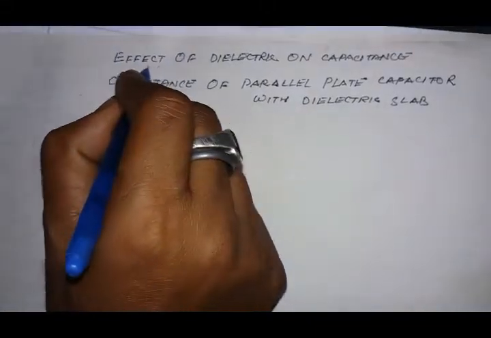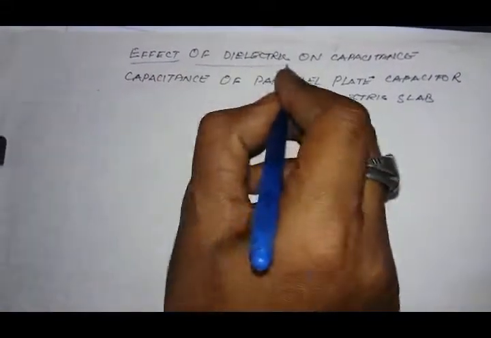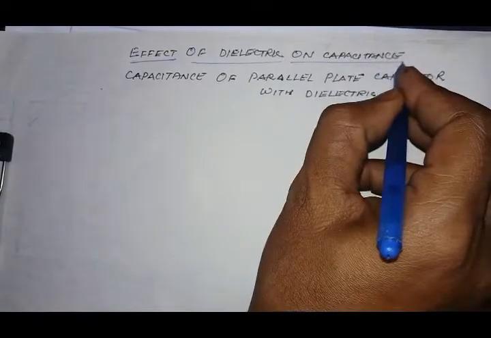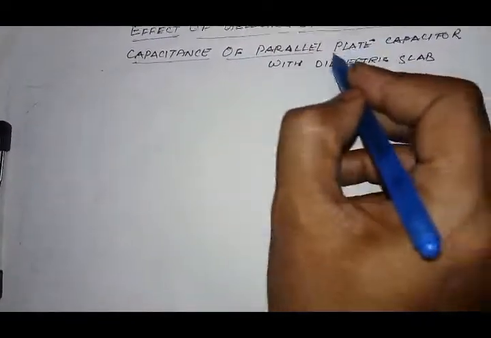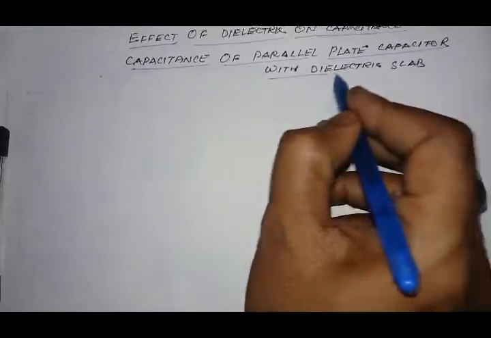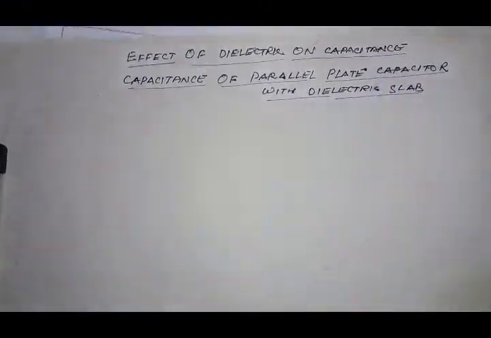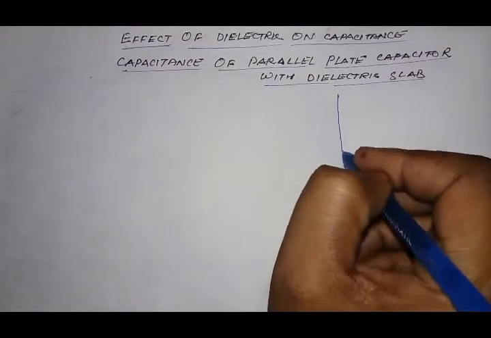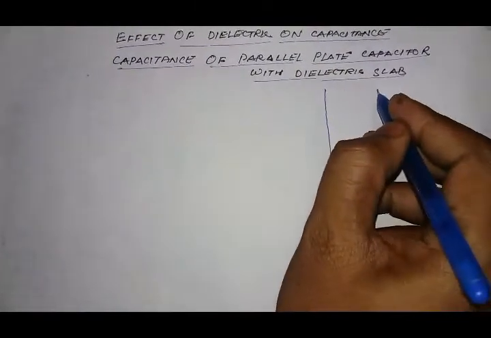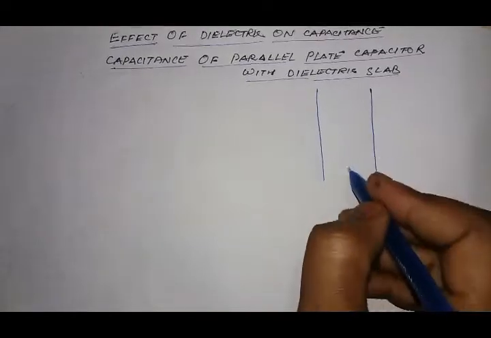Going to discuss the effect of dielectric on capacitance, or the capacitance of a parallel plate capacitor with a dielectric slab. Consider a parallel plate capacitor.